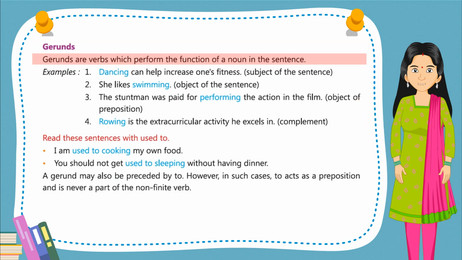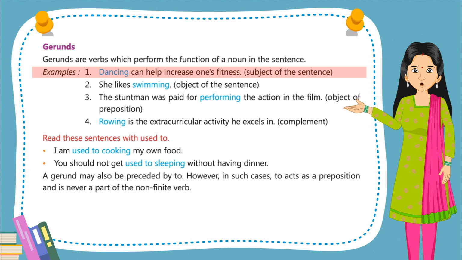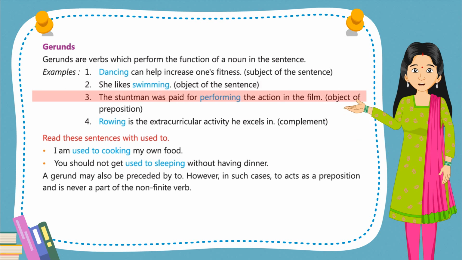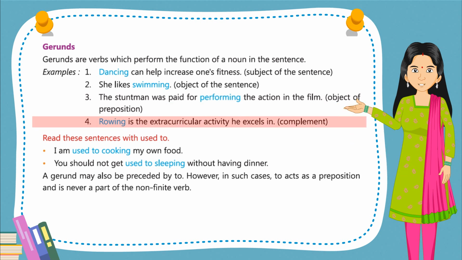Gerunds. Gerunds are verbs which perform the function of a noun in the sentence. Examples: 1. Dancing can help increase one's fitness. Subject of the sentence. 2. She likes swimming. Object of the sentence. 3. The stuntman was paid for performing the action in the film. Object of preposition. 4. Rowing is the extracurricular activity he excels in. Complement.